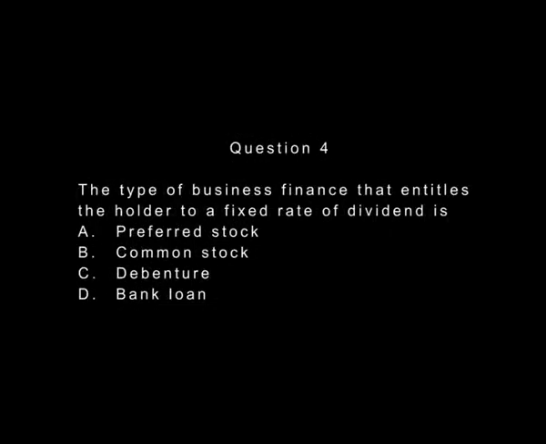Question 4. The type of business finance that entitles the holder to a fixed rate of dividend is: A, preferred stock; B, common stock; C, debenture; D, bank loan. The right answer is A. Preferred